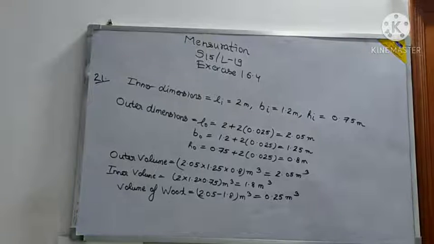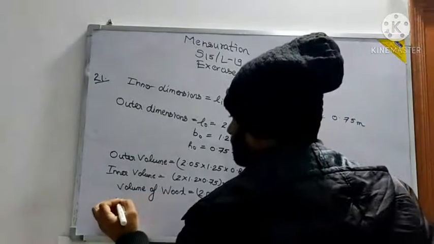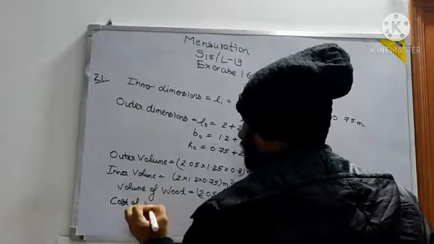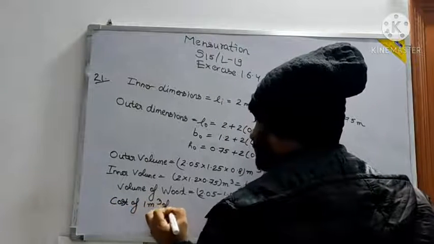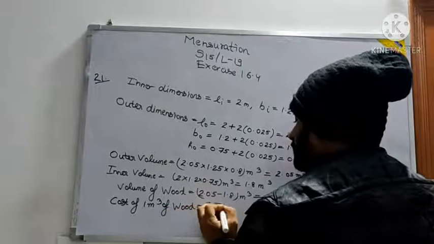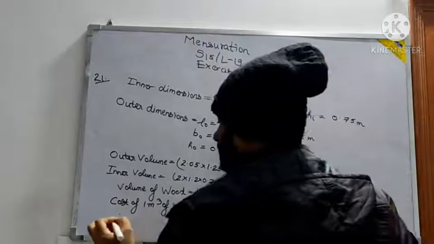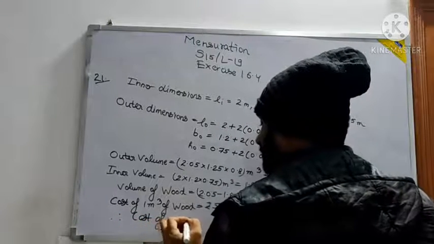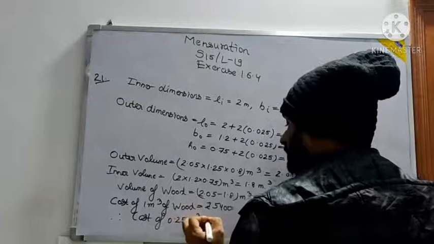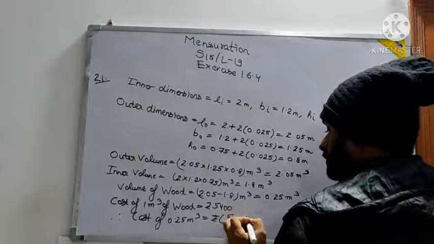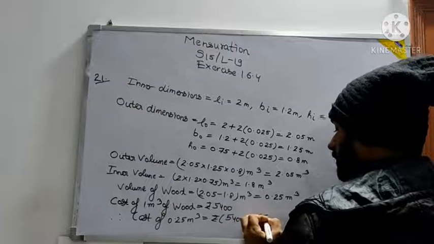So right here, cost of 1 meter cube of wood is equal to rupees 5400. Therefore, cost of 0.25 meter cube is equal to rupees 5400 into 0.25. 0.25 is what? 1 by 4.